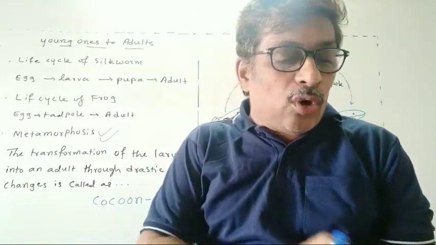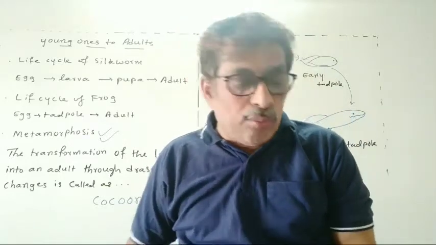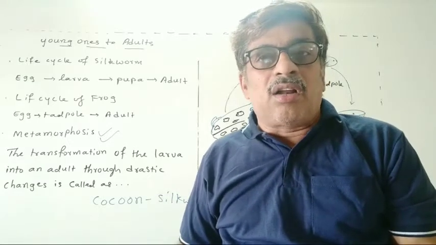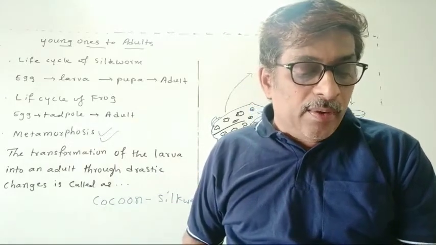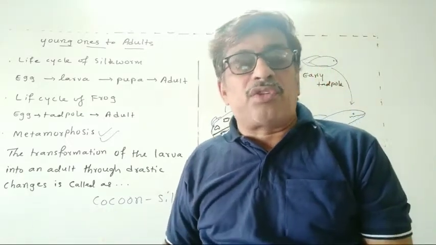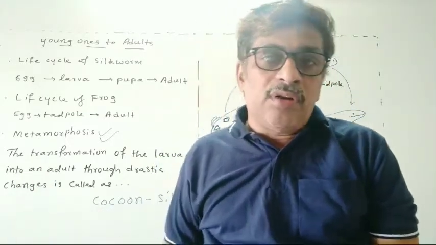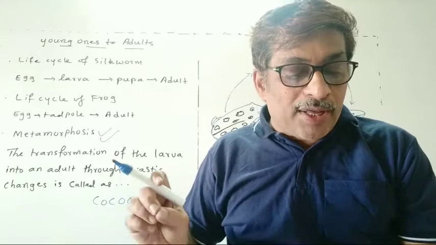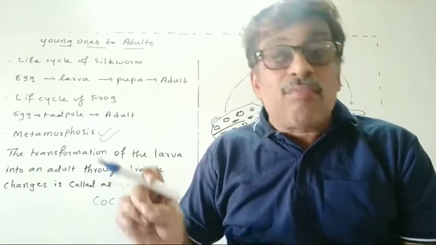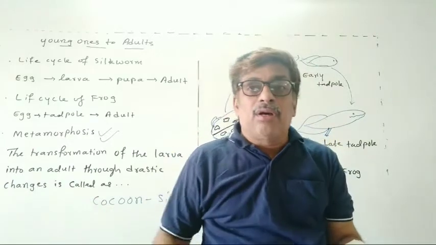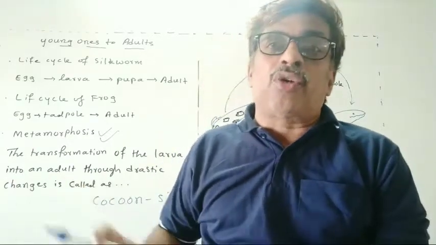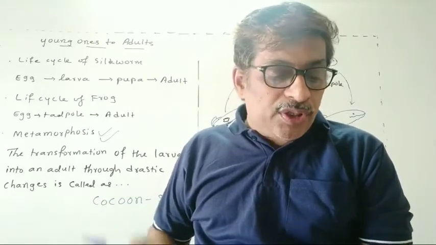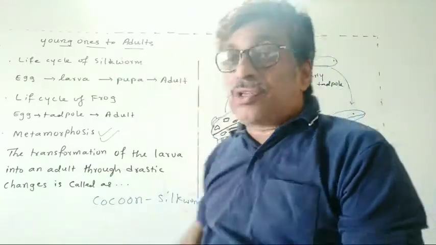So what about the changes that you observe in our bodies? For example, you see the human body now as we are growing. The young ones are quite similar to their adult ones only, because here there will be no metamorphosis at the intermediate stage. In human beings, body parts similar to those present in the adults are present from the time of birth. From the time of birth, similar kinds of organs, you will see that. Okay, students? So this is about young ones to adults.